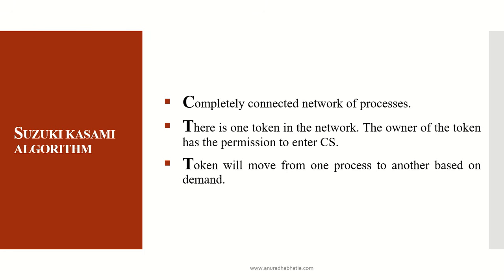The owner of the token has the permission to enter the critical state. As it states that the token should be present in the network, it is a token based algorithm. The token will move from one process to another based on the demand. It also follows the data structure of a queue, where the demand will be stored, that is, which process demands the token first.